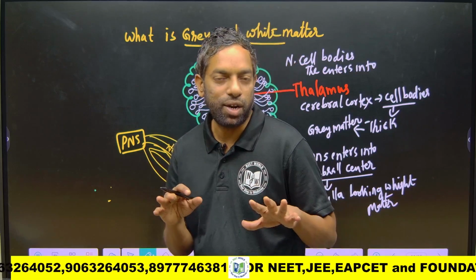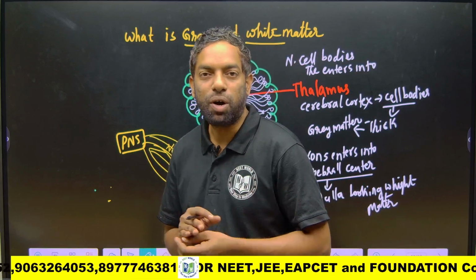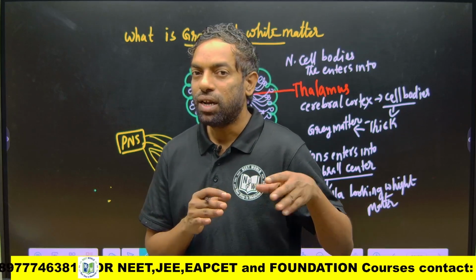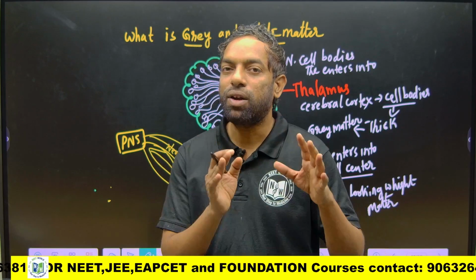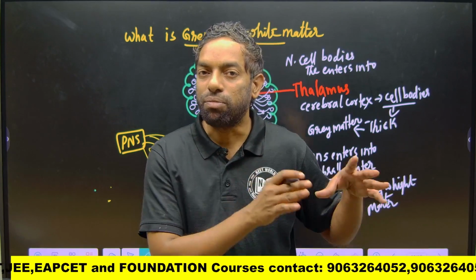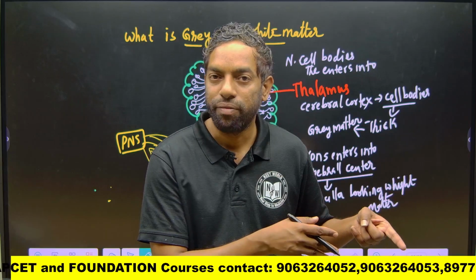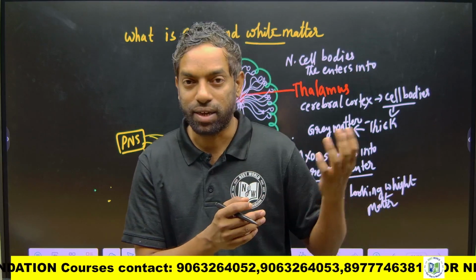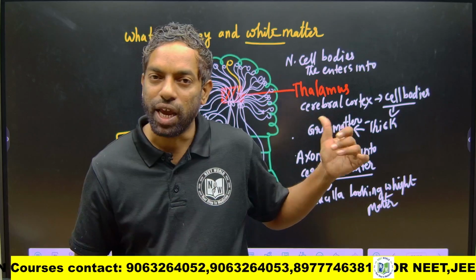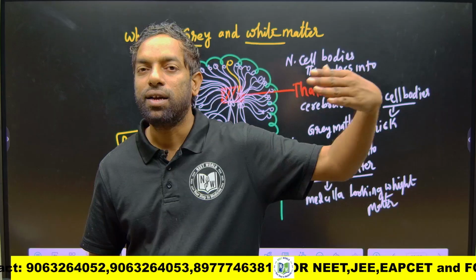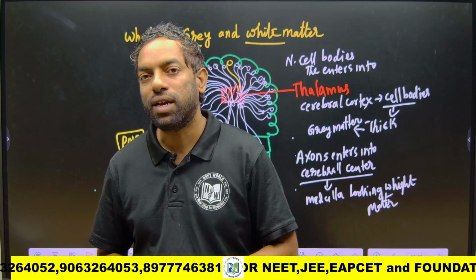There is nothing challenging, it is just the appearance of cell bodies and axons in the central nervous system. This is about the cerebrum, the forebrain. The cerebellum is the same: the central part is white matter and the outer cortex is gray matter.